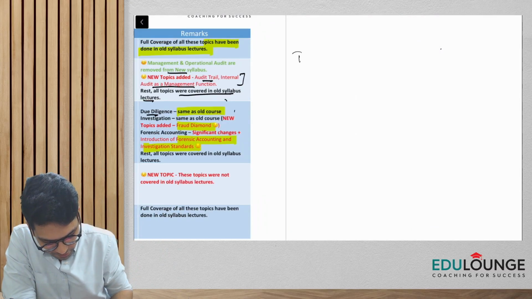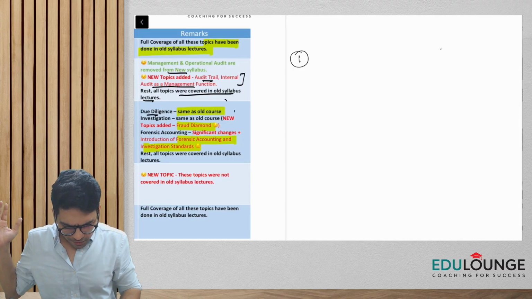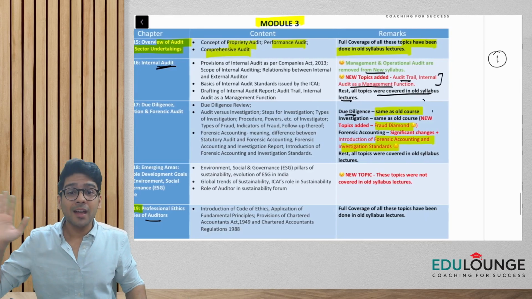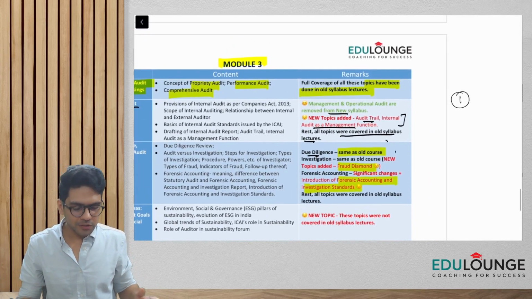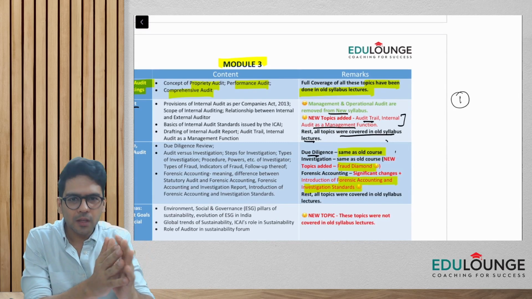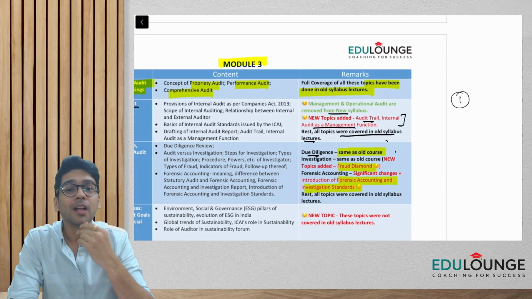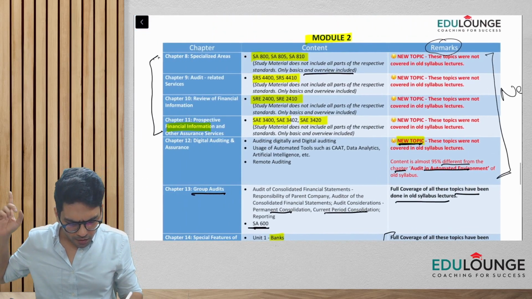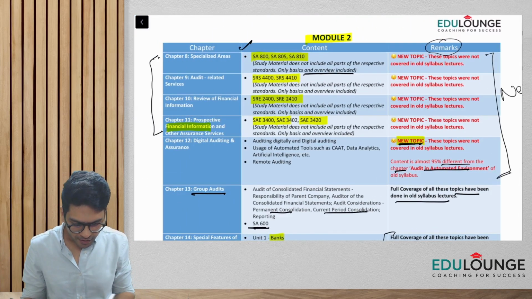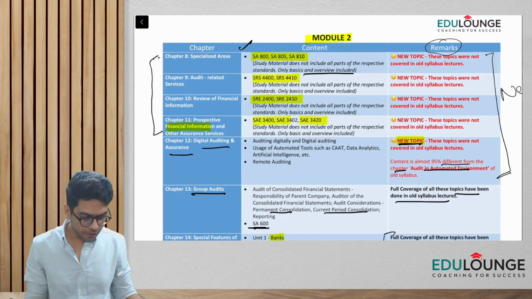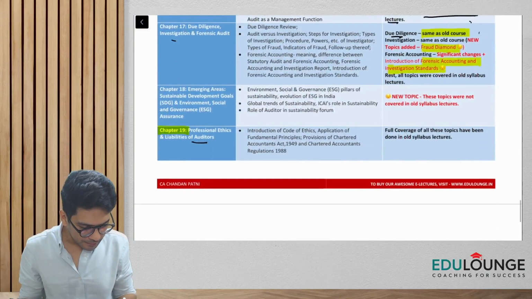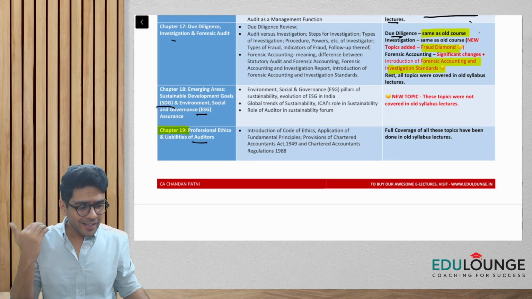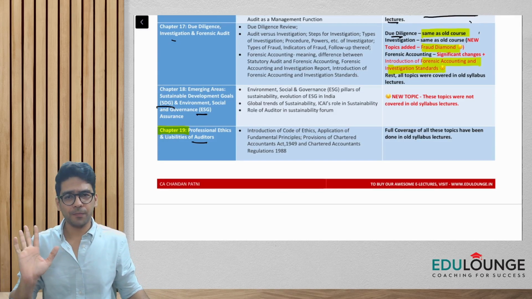Number one option that you have: I have discussed in detail what lectures you can watch and what lectures you can skip. You continue watching the lectures which have already been given to you, and all these additions which you see in red, the new standards, the new chapter of digital auditing and assurance, the new chapter of ESG, SDG, all this will be given to you in your Google Drive.